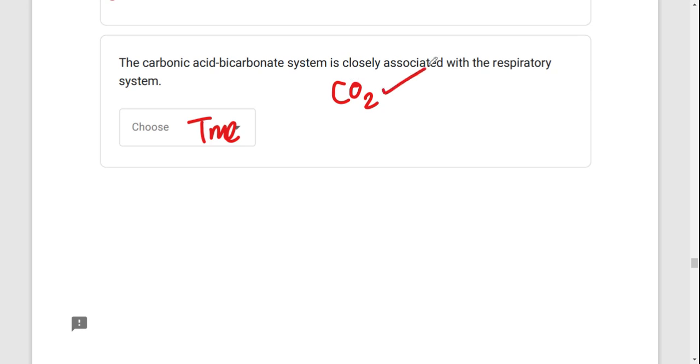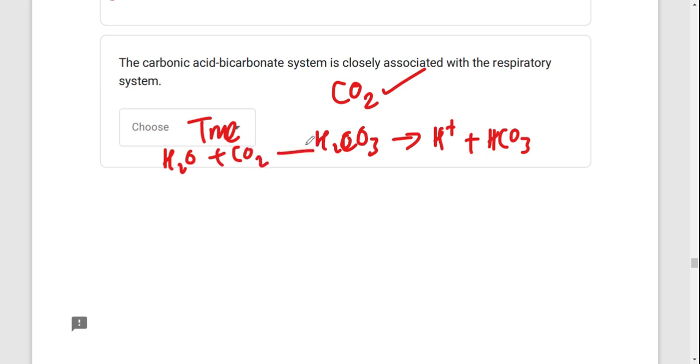This carbon dioxide is going to be breathed out because the carbonic acid is decomposed into hydrogen and bicarbonate. The same reaction can also go the other way, with water reacting with carbon dioxide to produce bicarbonate. This same bicarbonate can also go in a reverse reaction using the enzyme carbonic anhydrase, producing carbon dioxide, and that is going to be expelled.